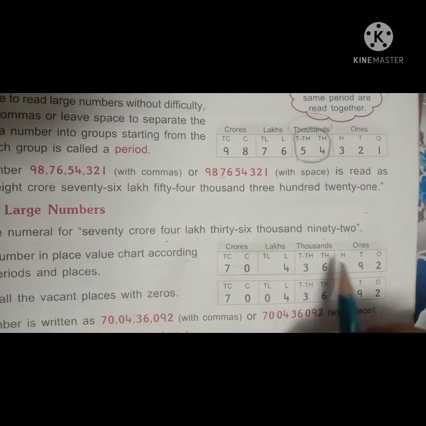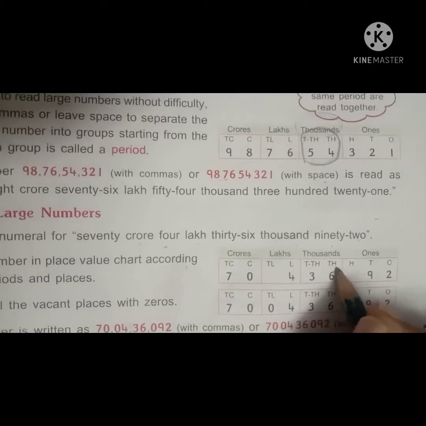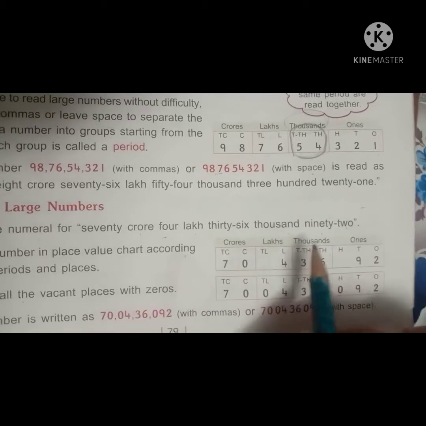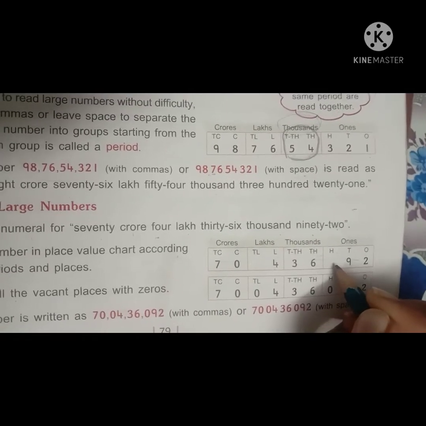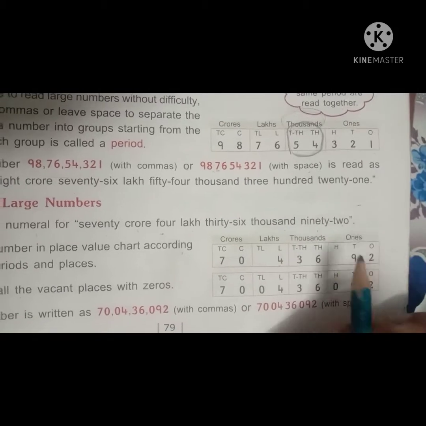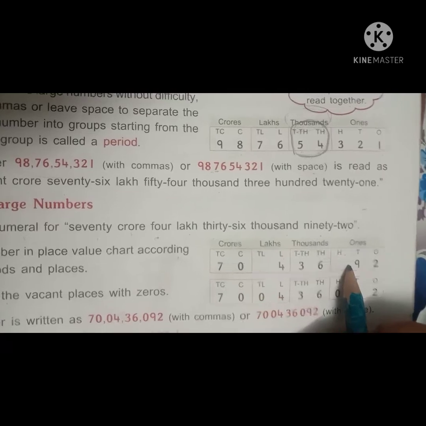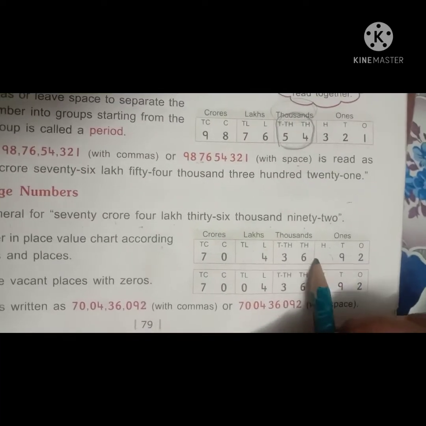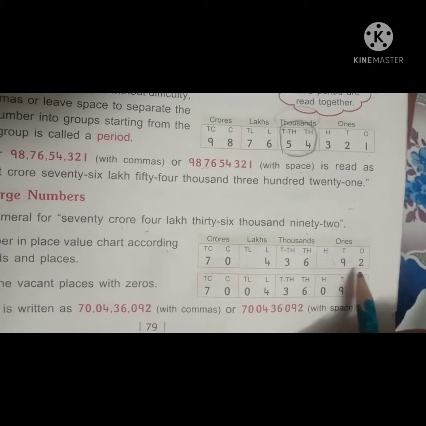Next, 36,000. Here 2 digit numbers are there. Right here, 10,000 plus 3 and thousands plus 6. And next, 92. Observe here, the hundreds place is not there, so we have to imagine that the hundreds place number is 0. And which number is there again? 92 is there.